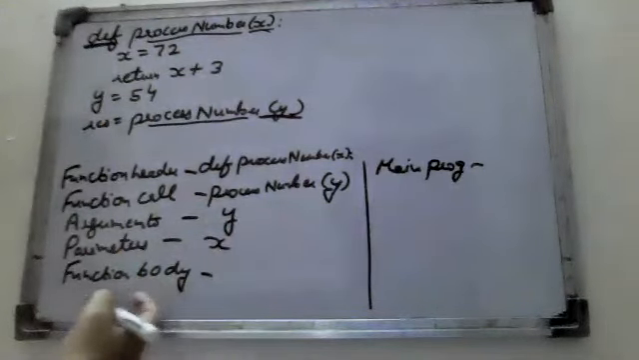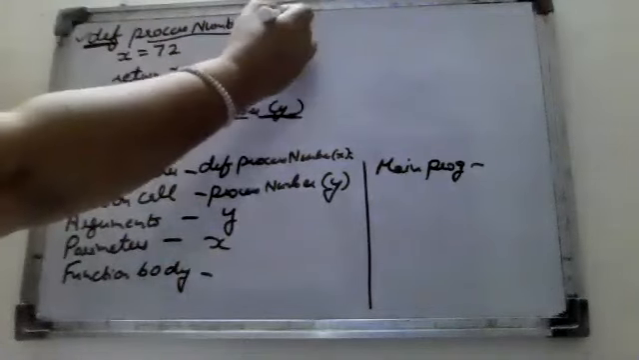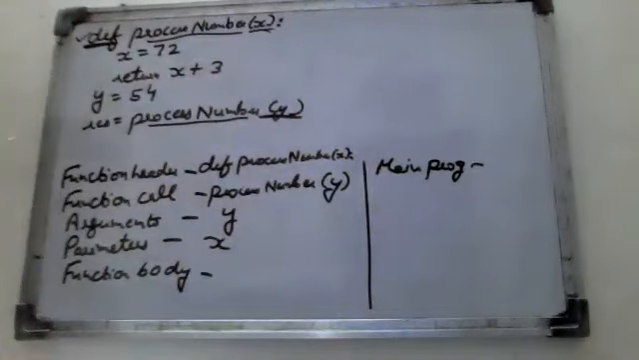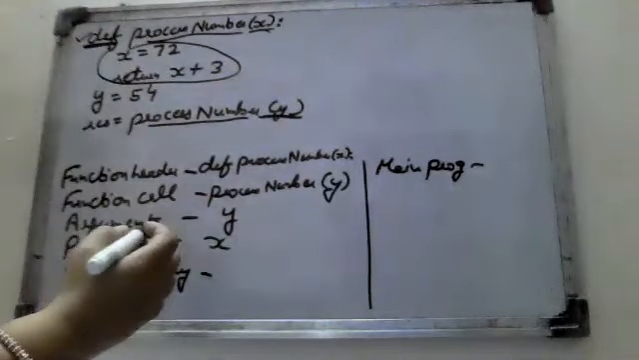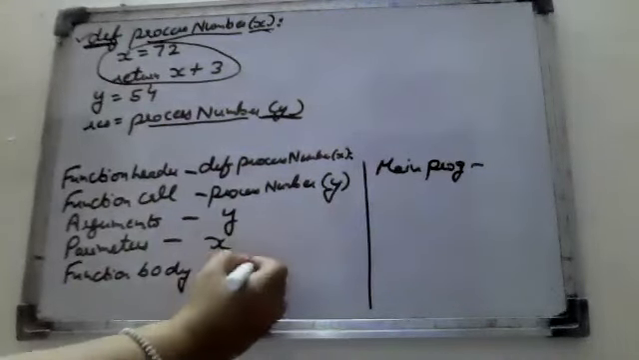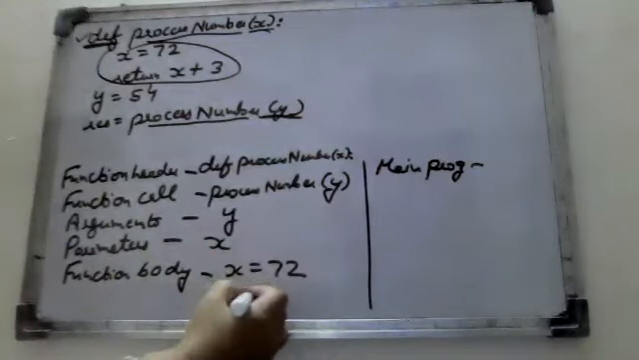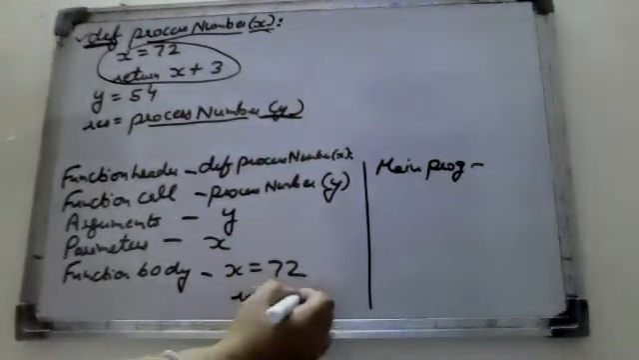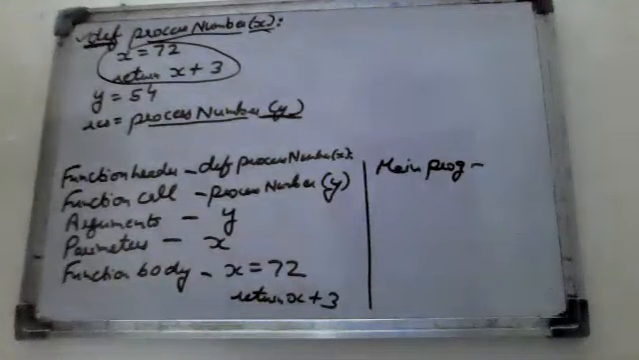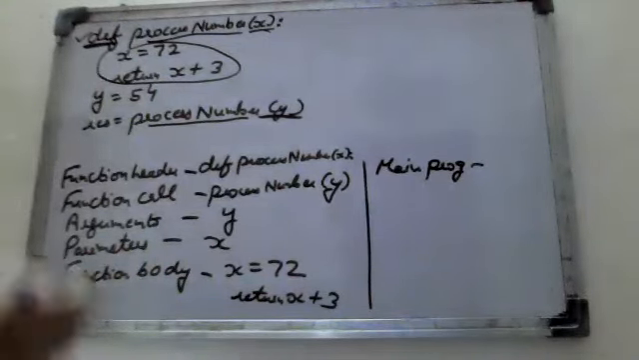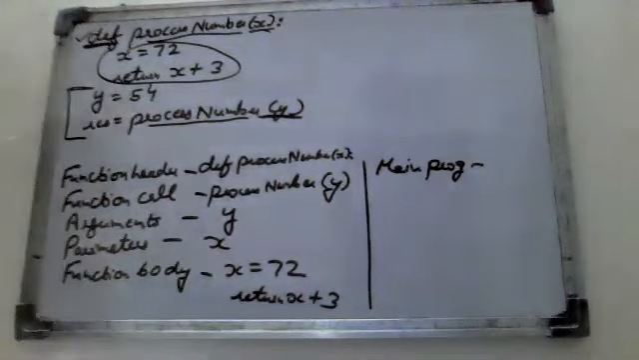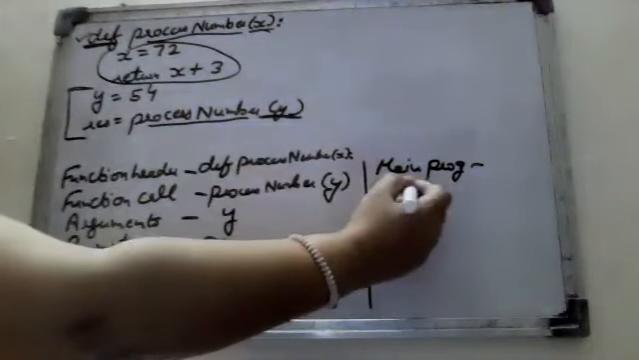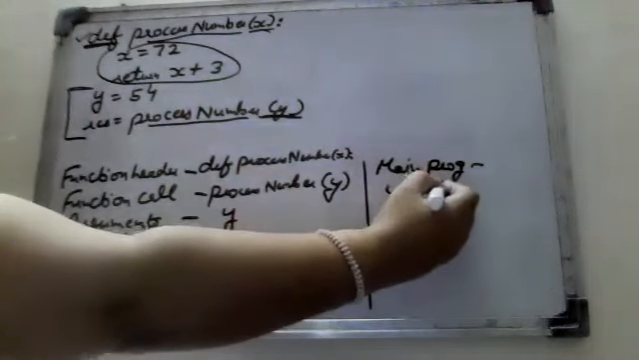Function body. Function body means this is the function where the colon ends. So what is the function body here? These two lines are the function body: x is equal to 72 and return x plus 3. So these are the function body. Main program is what? Wherever the function ends, from here the main program starts. So what is written here? y is equal to 54.